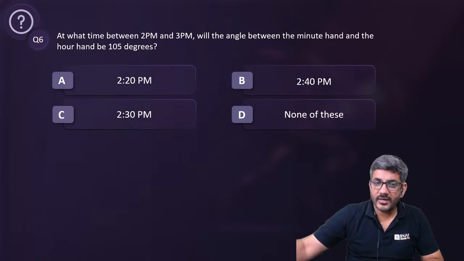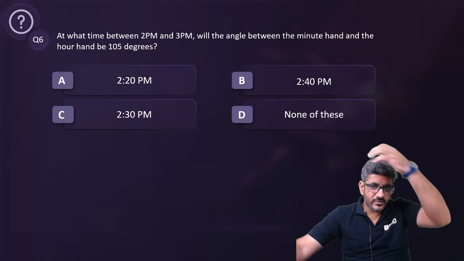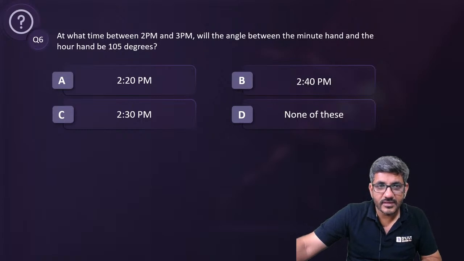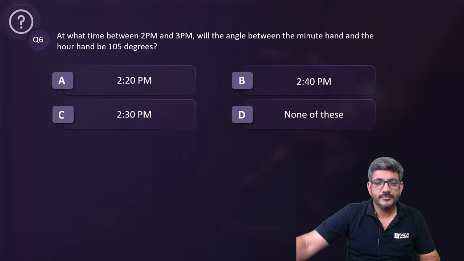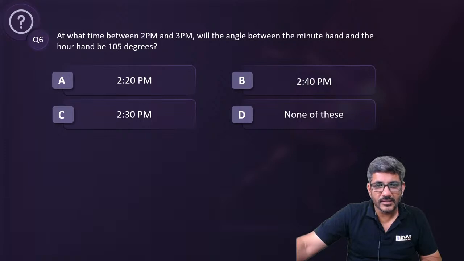Very good, Soumya. Charvi has answered. Very good, Charvi. Nikesh Thakur has answered. Very good. Shivam has answered. Virendra has answered. Pratham has answered. बहुत बढ़िया जी, बहुत बढ़िया.